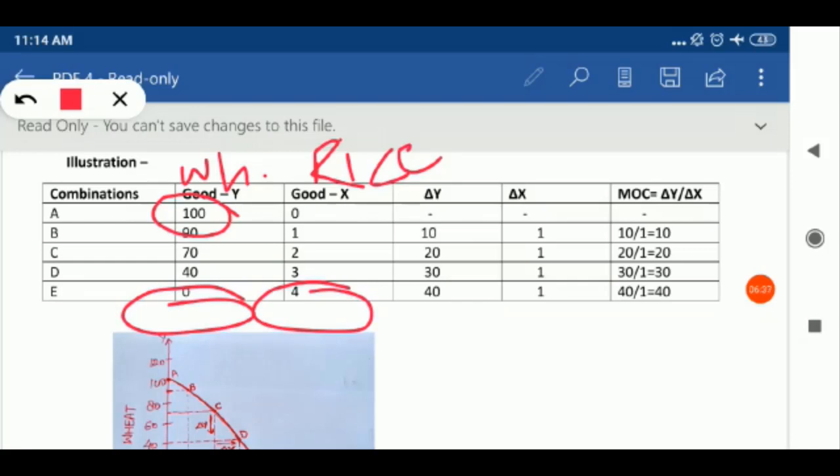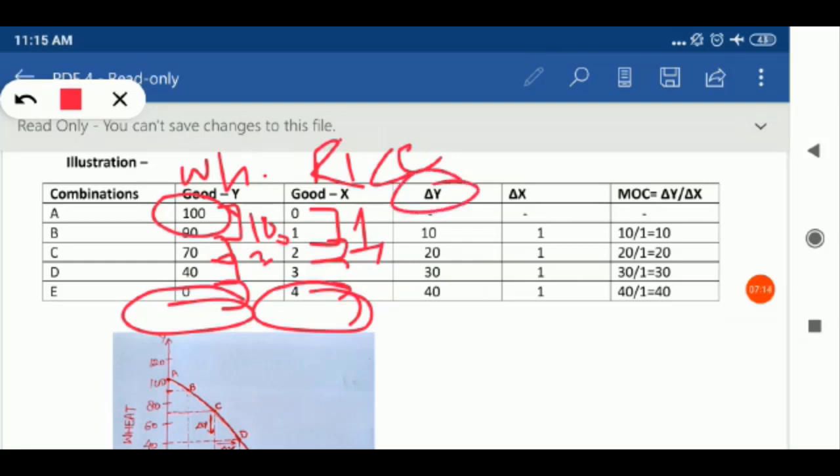What you are seeing with this illustration, that if we will sacrifice 10 units, firstly it was 100, then second time it was 90, it means we have sacrificed 10 units, then only we are able to produce an extra unit. Again 90 to 70, it means we have sacrificed 20 units, then only again we are producing an extra unit, and then we have sacrificed 30 units, then 40 units, and then only we are gaining one additional unit. So how you will calculate delta Y?